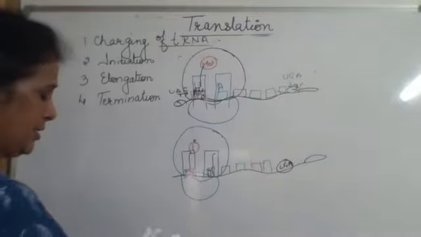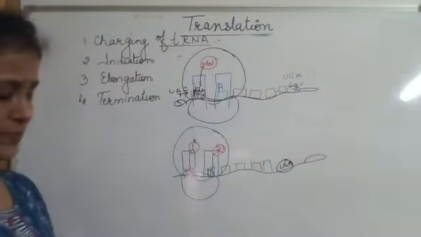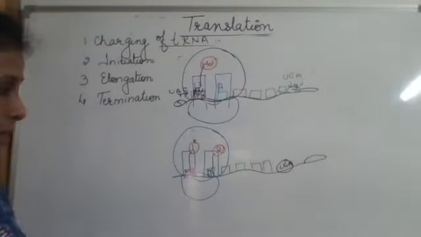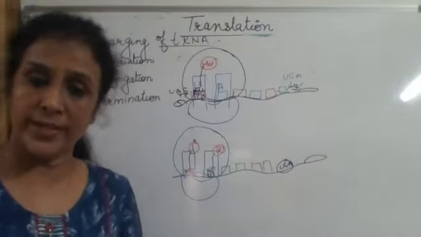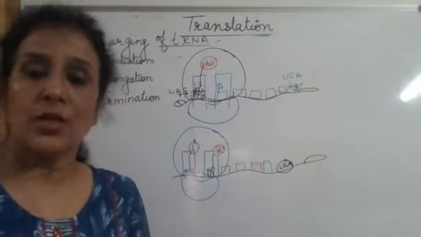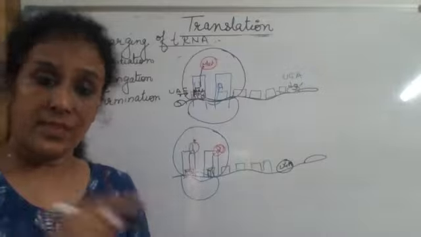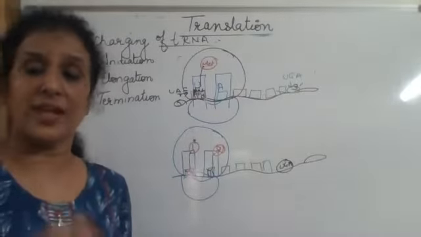And accordingly, there will be another amino acid, say 2. Now both the sites are occupied. P is also occupied, A is also occupied. Now comes the role of an enzyme, peptidyl transferase. This enzyme is present in the ribosome itself. In fact, this is a ribozyme.